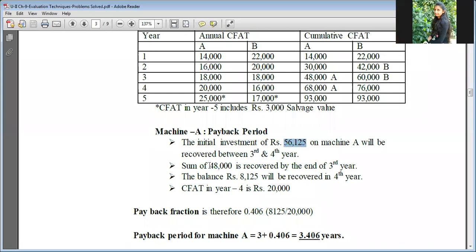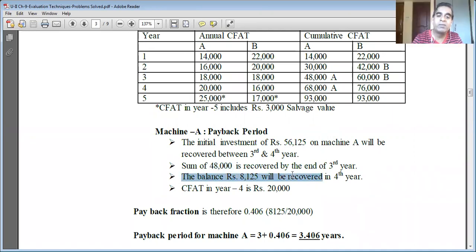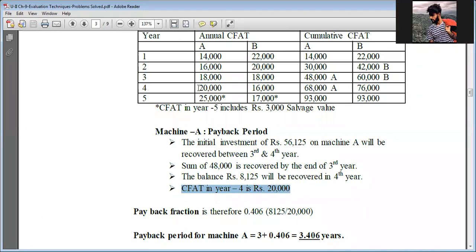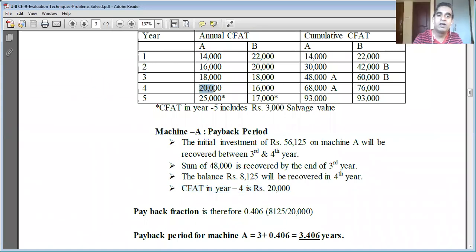Then what is the balance amount? 56,125 minus 48,000. What is the balance amount? 8,125. Very good. The balance of 8,125 will be recovered in the fourth year. And we need to know the CFAT in year 4. The cash flows after taxes in year 4 for machine A are 20,000 rupees. Here I forgot to underline. You should underline this while solving the numerical; it's a good practice.